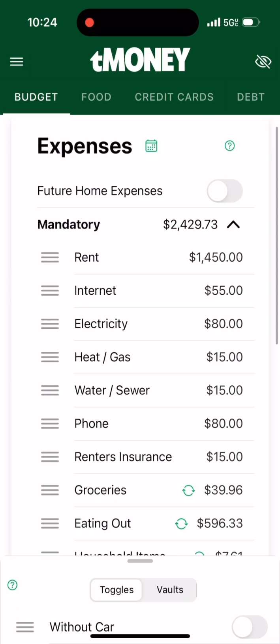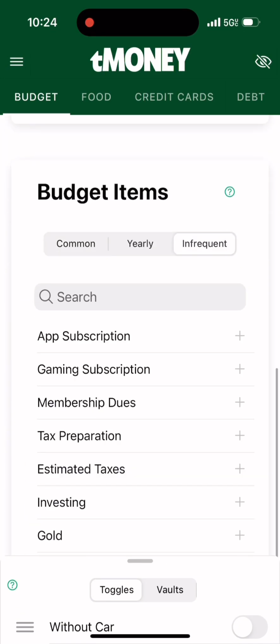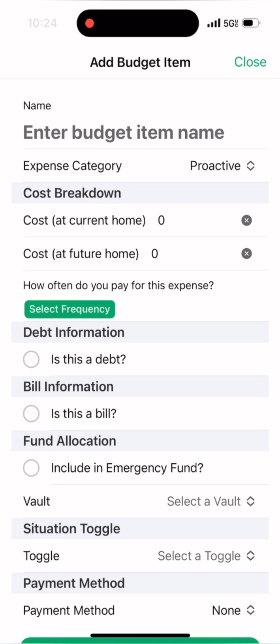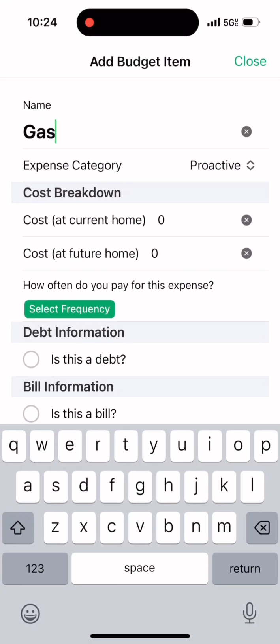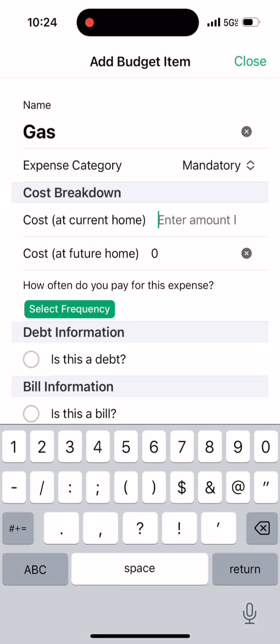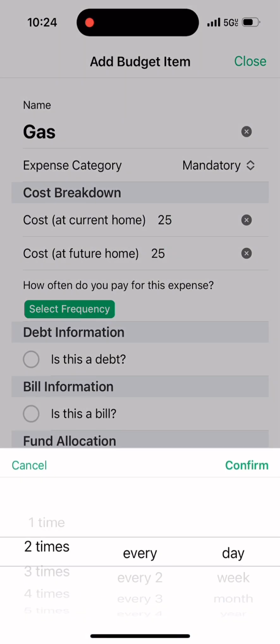All right, cool. So now let's start adding all of the expenses that come with owning a car. The first one we're going to do is our gas expense. Let's say she's planning on dropping 25 in the tank whenever she goes to the gas station. And let's say she's going to do this about 2 times a week.